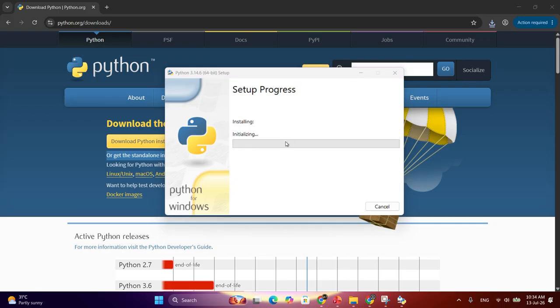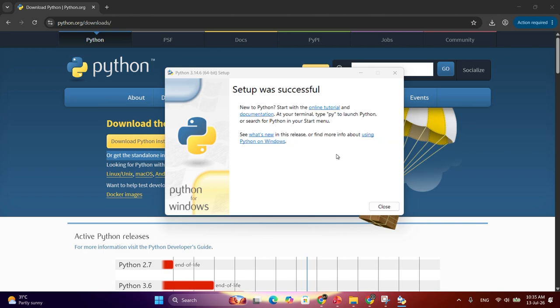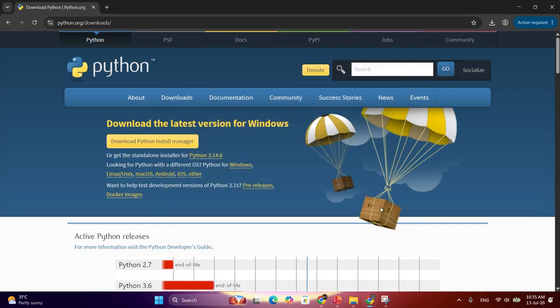It will take some time and you don't need to do anything after that. Simply wait for the installation. So here you can see the setup was successful. It is written over here. You can close this window now.